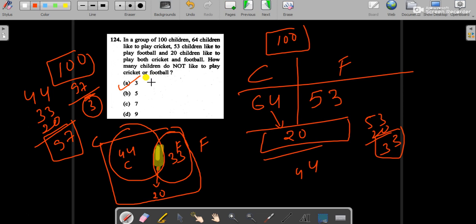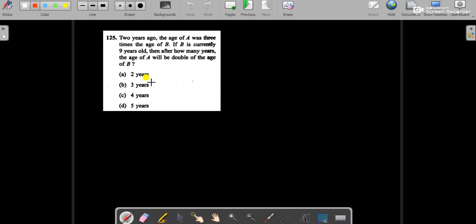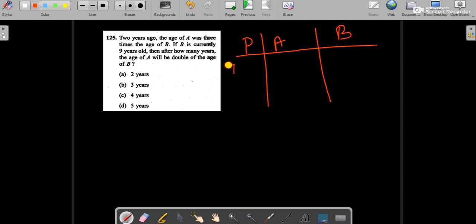Let's move to the next question. It is given that 2 years ago, the age of A was 3 times the age of B. Let the present age of A be a and of B be b. Two years ago, it will be a minus 2 and b minus 2. So 2 years ago, the age of A was 3 times that of B.